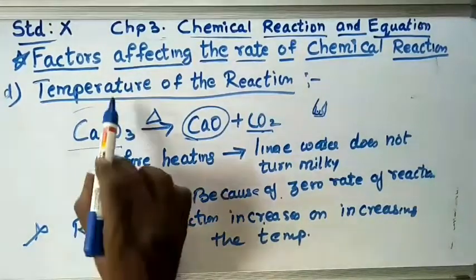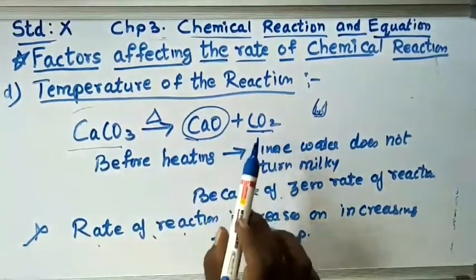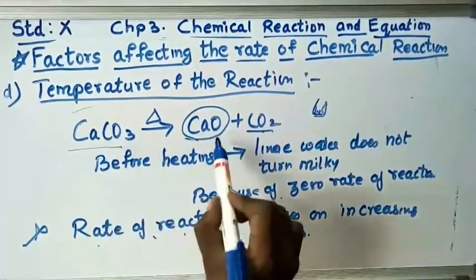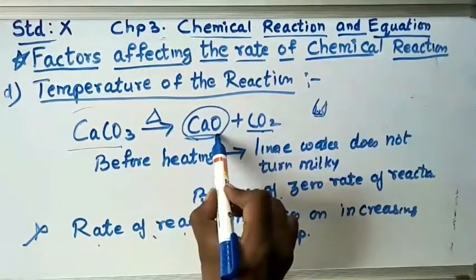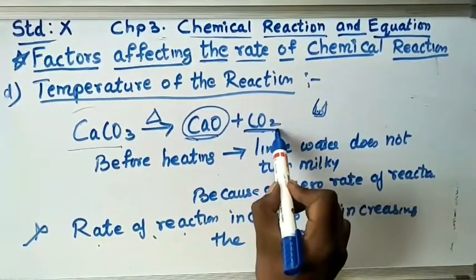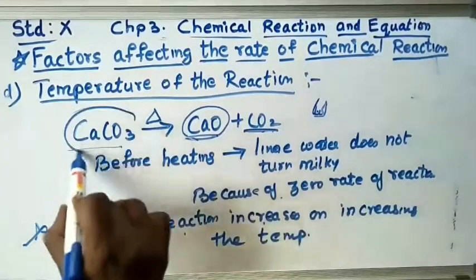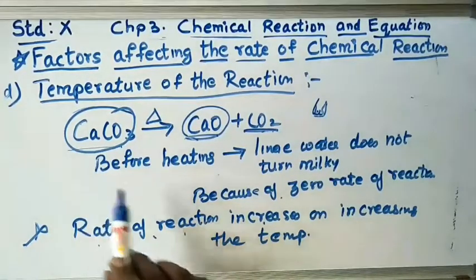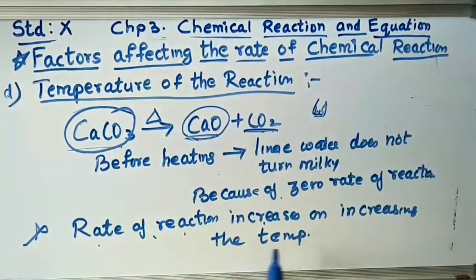When you heat it, the calcium carbonate separates and carbon dioxide comes out. But before heating, there is no reaction.